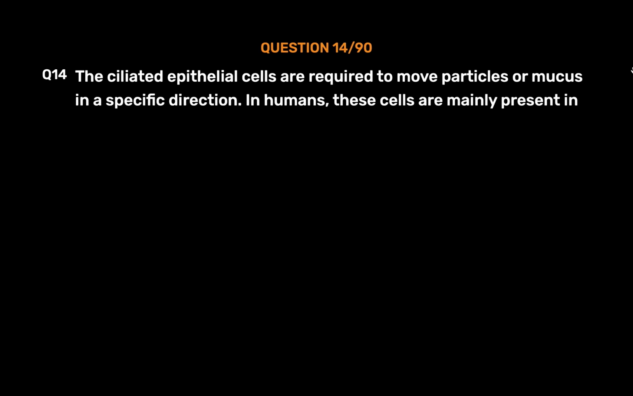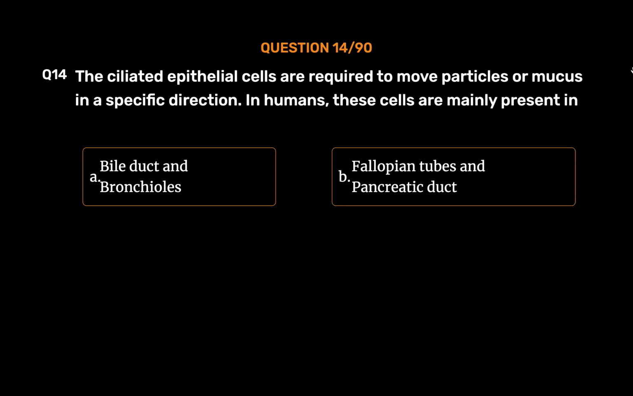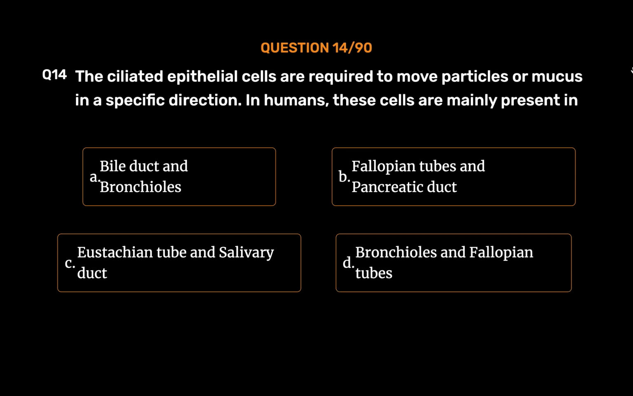Question number 14. The ciliated epithelial cells are required to move particles or mucus in a specific direction. In humans, these cells are mainly present in Option A. Bile duct and bronchioles. Option B. Fallopian tubes and pancreatic duct. Option C. Eustachian tube and salivary duct. Option D. Bronchioles and fallopian tubes. The correct answer is option D.